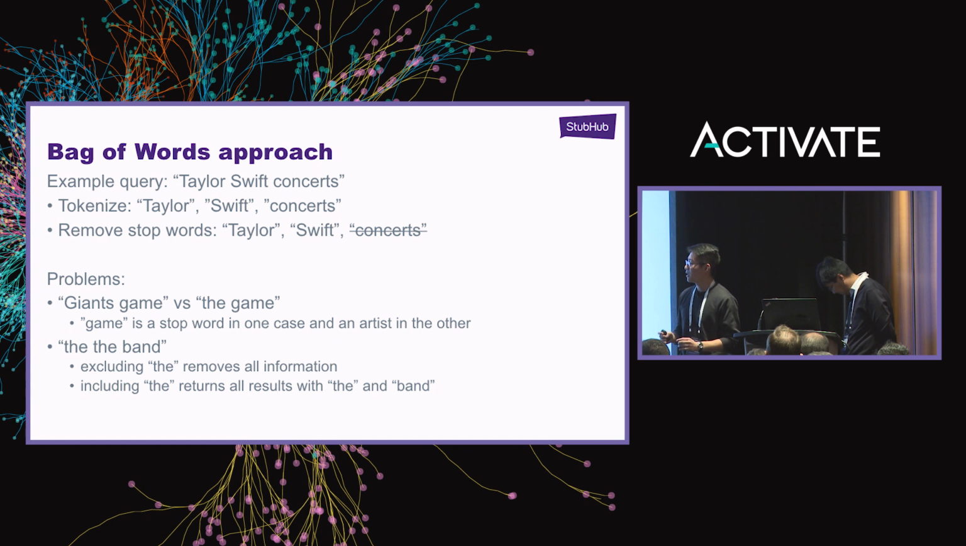After tokenizing, the first approach that we tried was the bag of words approach, very rudimentary, but obviously we ran into some immediate concerns. The happy case here would be a query like Taylor Swift concerts: you just tokenize and remove the stop word, such as concerts. But then you have issues like Giants game, which is another happy case, but then you have an artist called The Game, where removing game would be an issue, and you would also remove the.